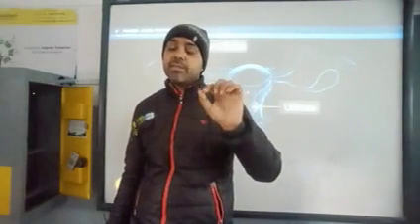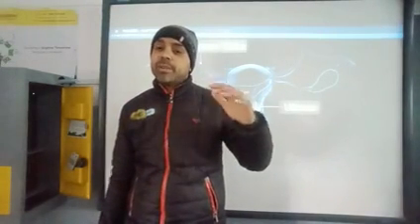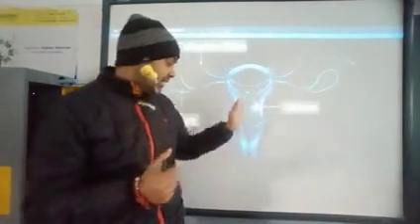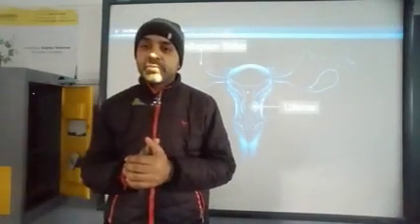After 9 months of pregnancy the baby will mature and it will come out of the mother's womb through the vagina.